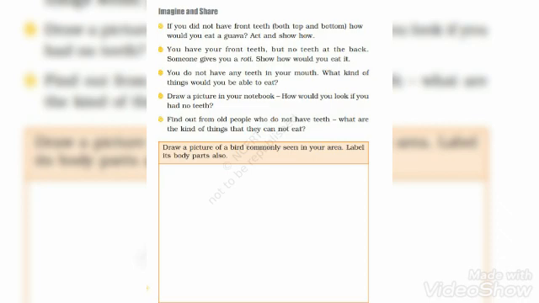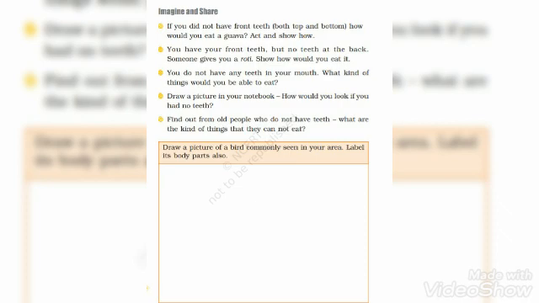Similarly, now the next activity is also about teeth. If you did not have front teeth, both top and bottom, how would you eat a guava? Act and show how. Now this acting and showing can be done when the school reopens.